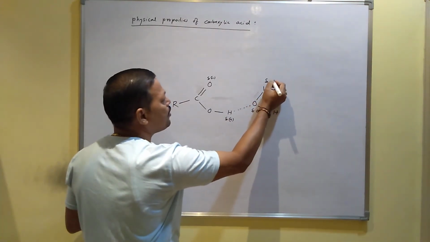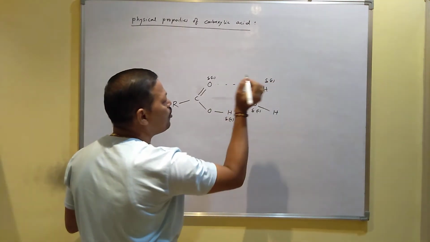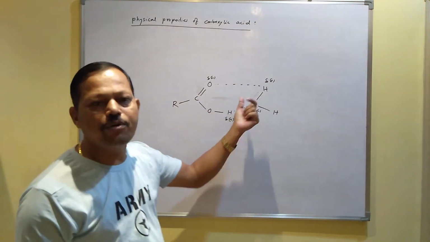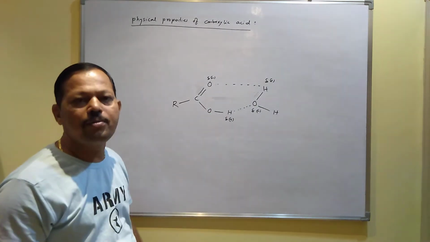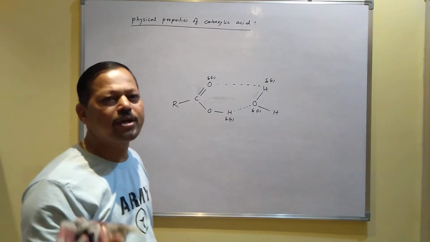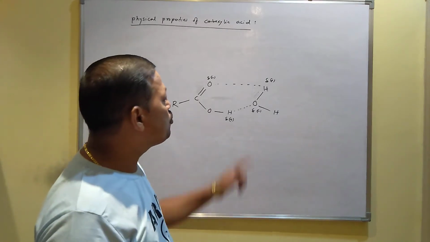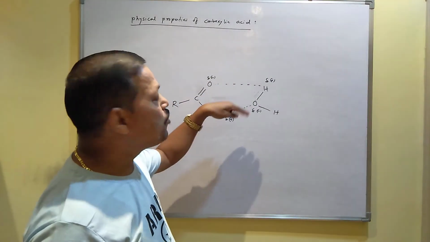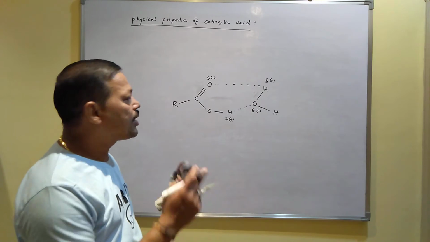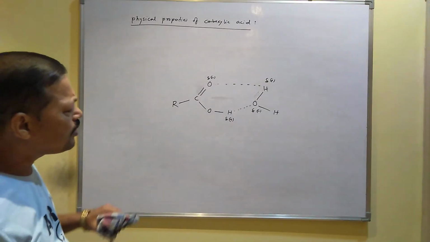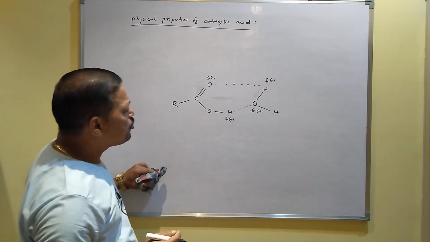Similarly, this delta plus can combine with this oxygen to form hydrogen bonding. Since they can form hydrogen bonding with water, methanoic acid, ethanoic acid and propanoic acid are always soluble in water due to intermolecular hydrogen bonding between carboxylic acid and water molecules.